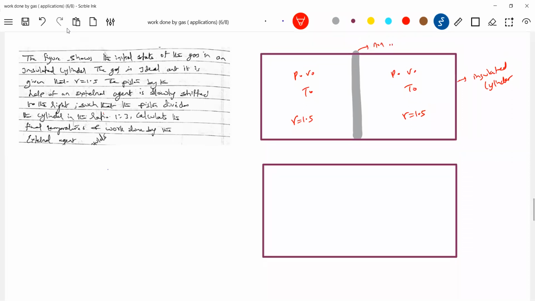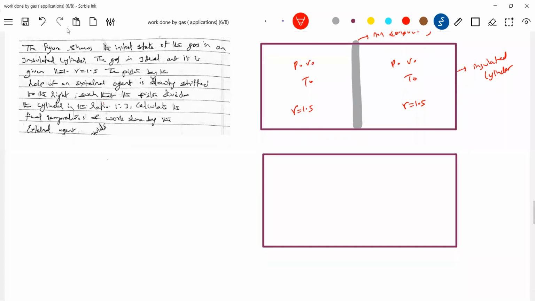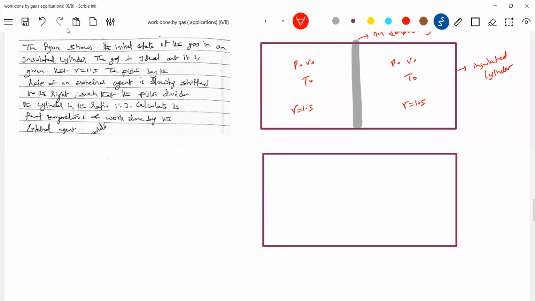Now the external agent is going to shift the piston slowly. The piston divides the cylinder in the ratio 1:3. So I think the position of the piston should be somewhere like this. I think this much is the question.